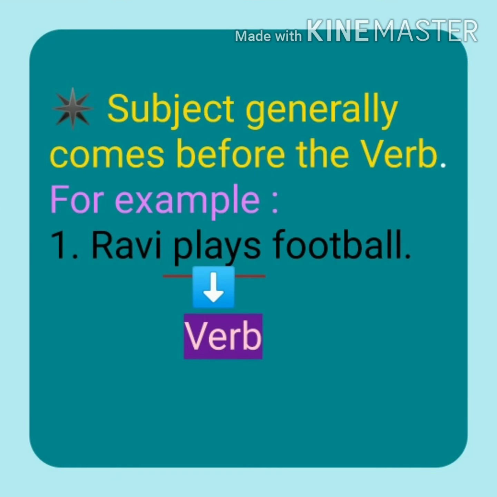Subject generally comes before the verb. Look at this sentence. Ravi plays football. So first we have to identify the verb. Which is the verb in this sentence? Plays is a verb, and subject generally comes before the verb.